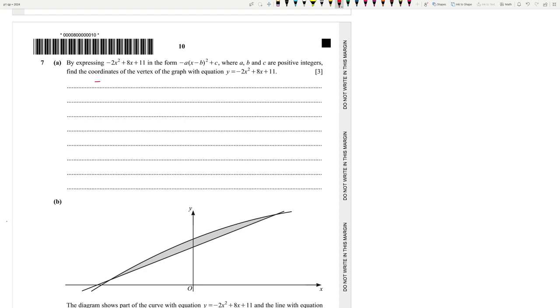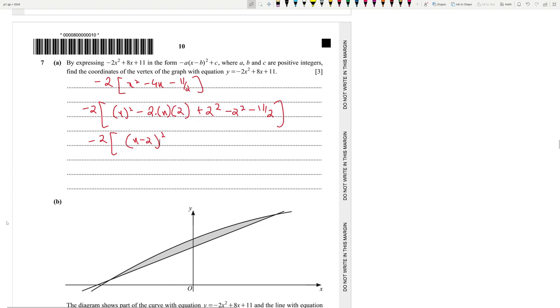So I'm taking minus 2 common, so we actually end up with x squared minus 4x minus 11 by 2. Then more steps, x whole squared minus 2 times x, the other one should be 2. Then we get plus 2 squared minus 2 squared minus 11 by 2. So now we can write this as (x minus 2) whole squared, and then minus 4 minus 11 by 2, that's minus 19 by 2. And finally minus 2 (x minus 2) whole squared plus 19. That should be it. So what is the maximum point? x minus 2 equals 0, so it's (2, 19). This is the maximum point or the vertex of the graph.